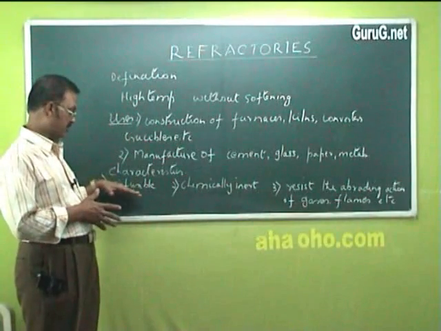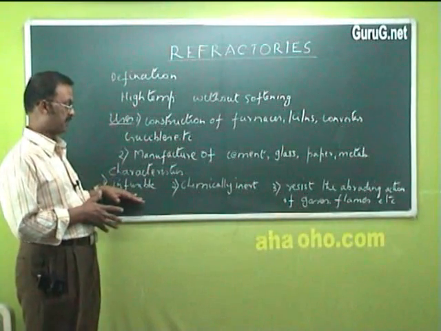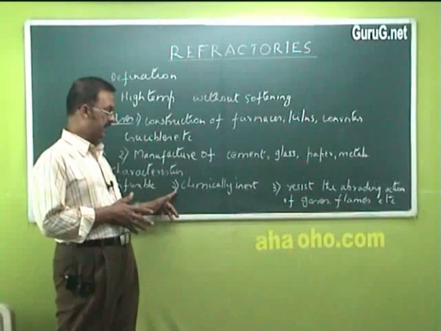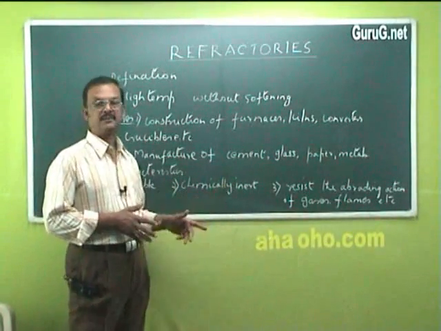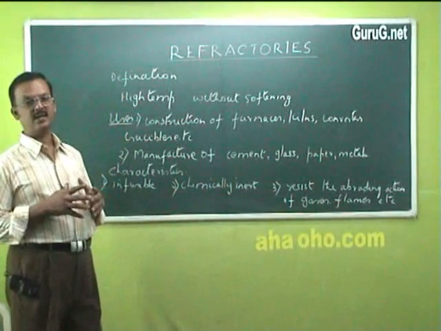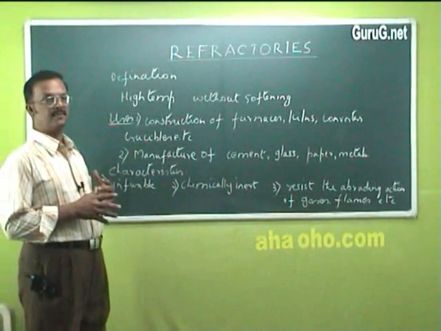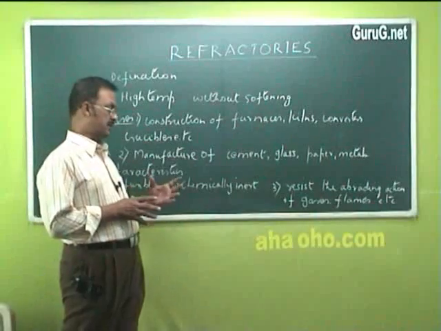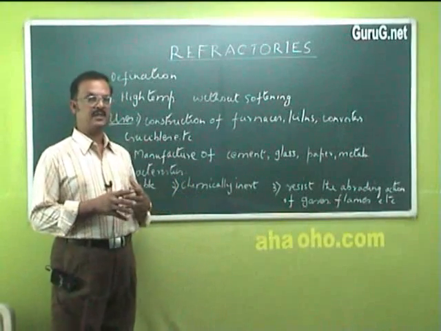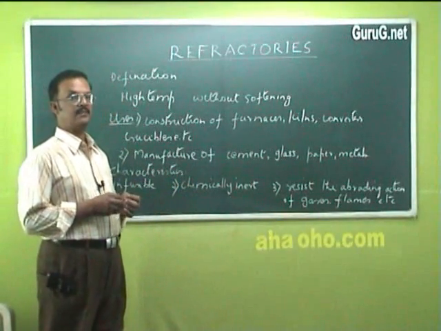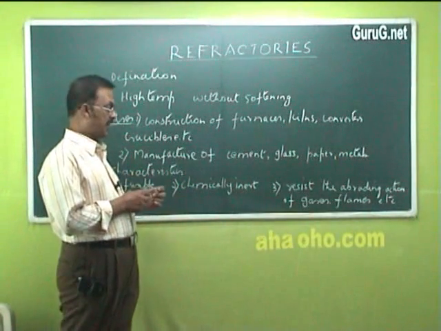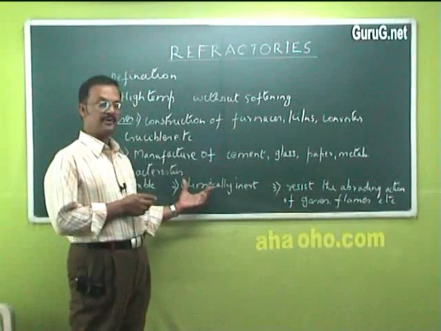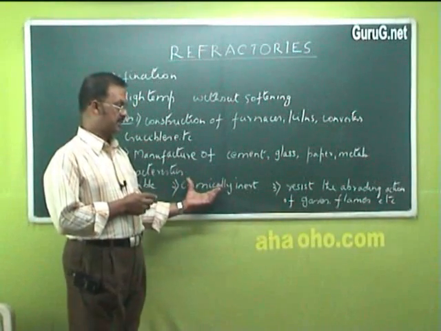Second property is refractories should be chemically inert, that is, they should not undergo any change at the particular temperature, and there will be so many gases and molten metals, etc., at the particular temperature, and they should not also react with those products.